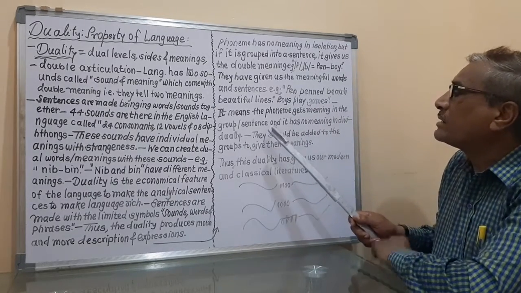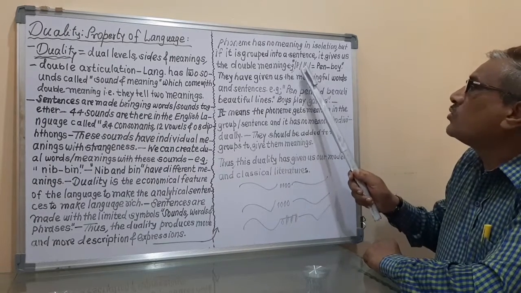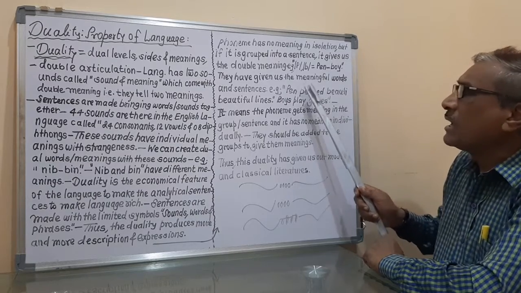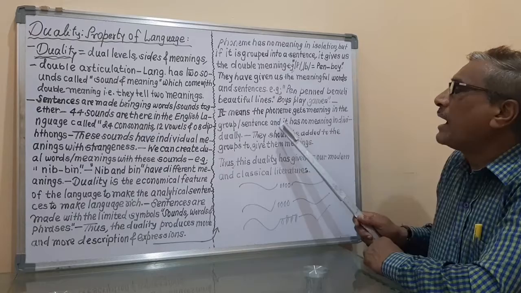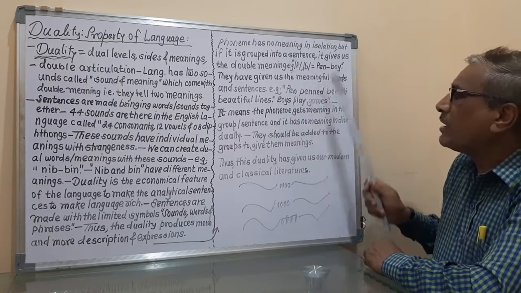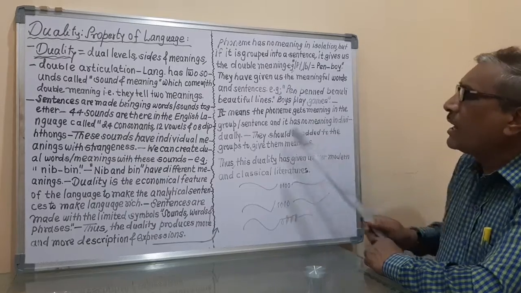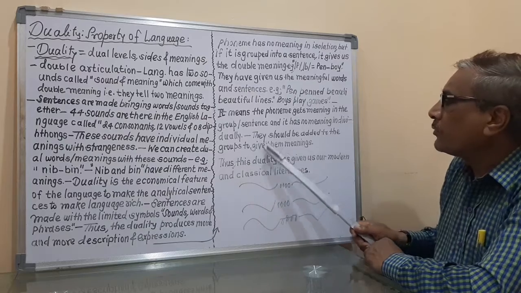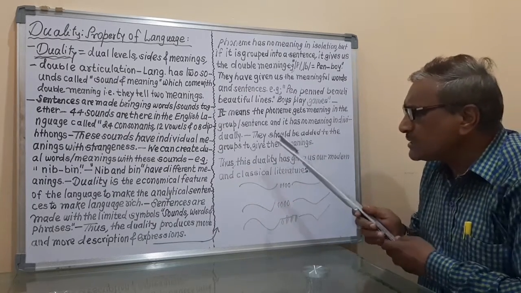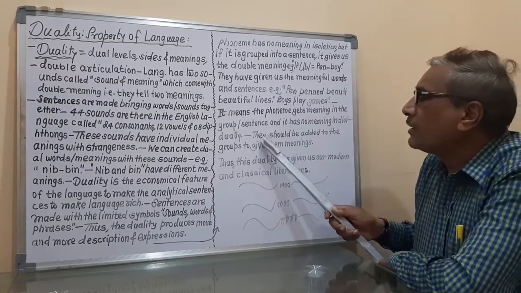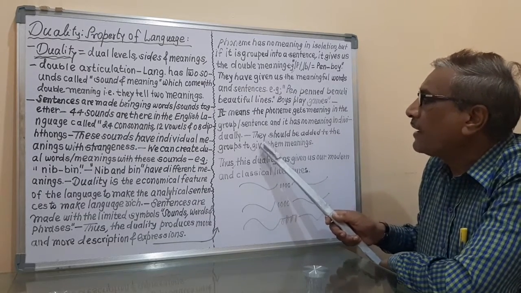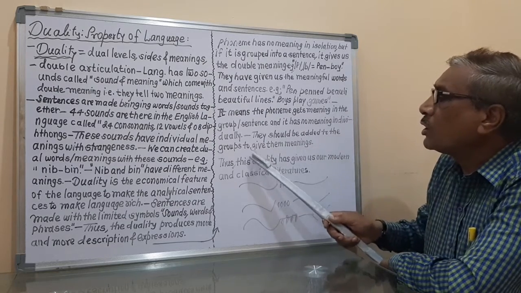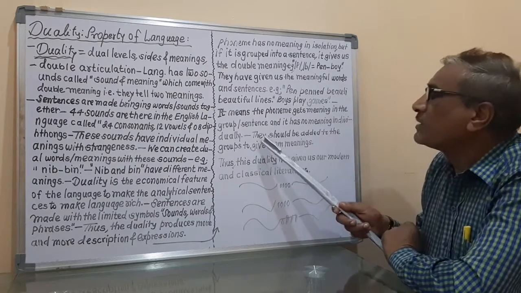This P and this B have no meaning in the separate sense, and when these two have been added into sentences, into groups of words, then they have got the particular meaning, and that's why the explanation is given like this. It has no meaning individually. They should be added to the groups to give the meanings. It means that if we want meaning from the phonemes, then we should add these phonemes to the groups.